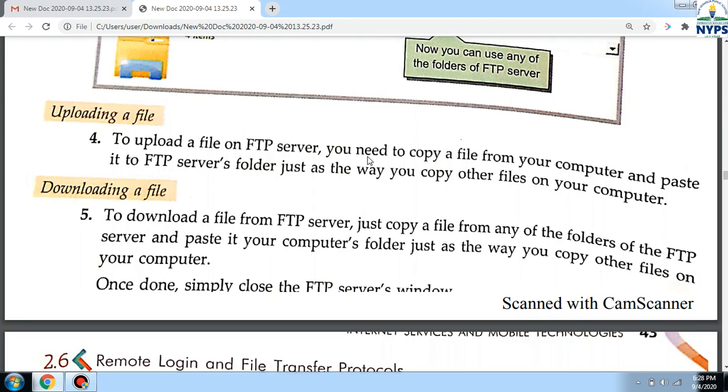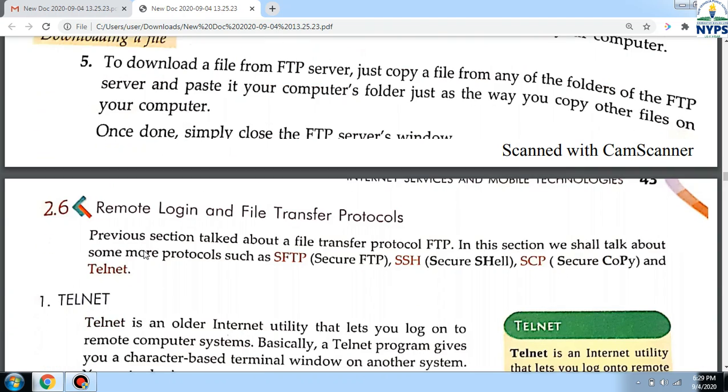To upload a file on an FTP server, you need to copy a file from your computer and paste it into the FTP server folder. Okay, and to download a file from the FTP server, just copy a file from any folder of the FTP server and paste it to your computer.